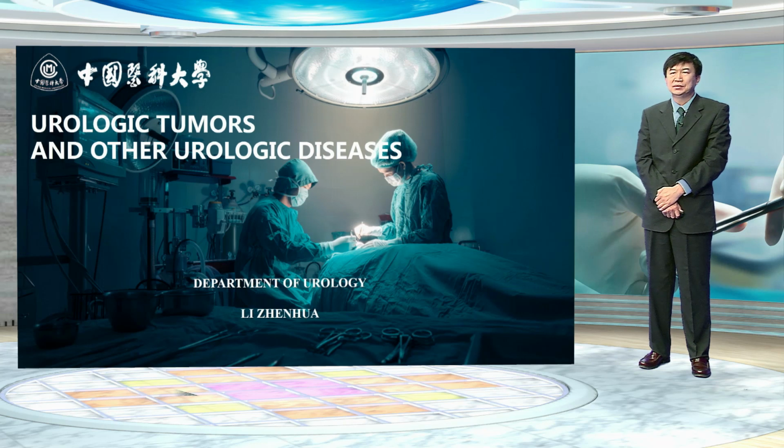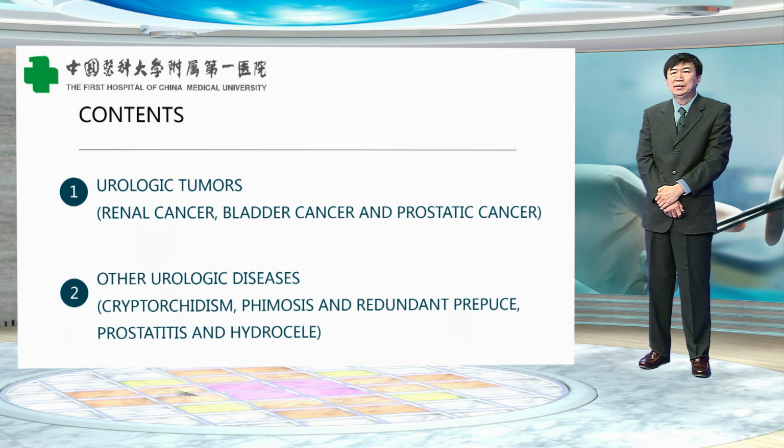In this lesson, we'll discuss urologic tumors and other urologic diseases. There are two parts in this lesson. The first part is urologic tumors, including renal cancer, bladder cancer, and prostatic cancer. The second part is other urologic disease, including cryptorchidism, phimosis, and redundant prepuce, prostatitis, and hydrocele.